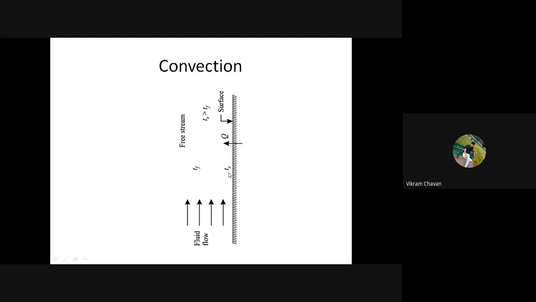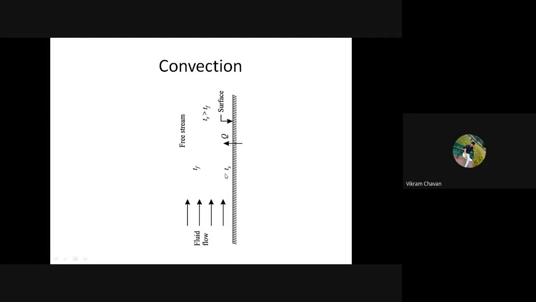hot air, okay. And once it takes the place of the hot air, once again it comes in contact with the hot plate, and it will get heated, and its density will decrease, and it will move in the upward direction. So up to what limit will this particular phenomenon run? Once the plate temperature reaches the atmospheric temperature, at that time we can say that the plate is in equilibrium with the atmospheric air, and this phenomenon will stop. And up to that particular point, this phenomenon will run as it is.